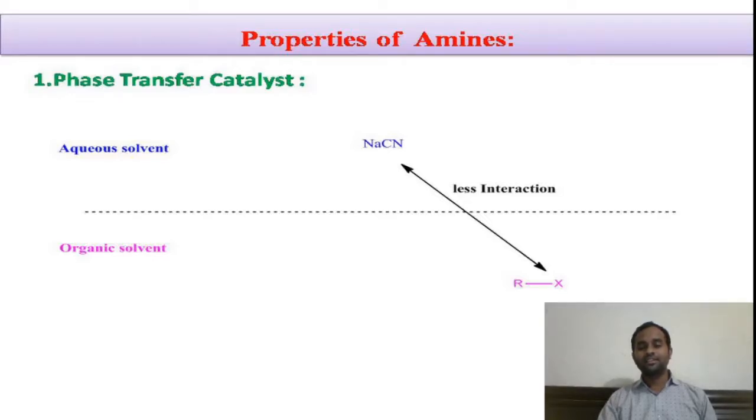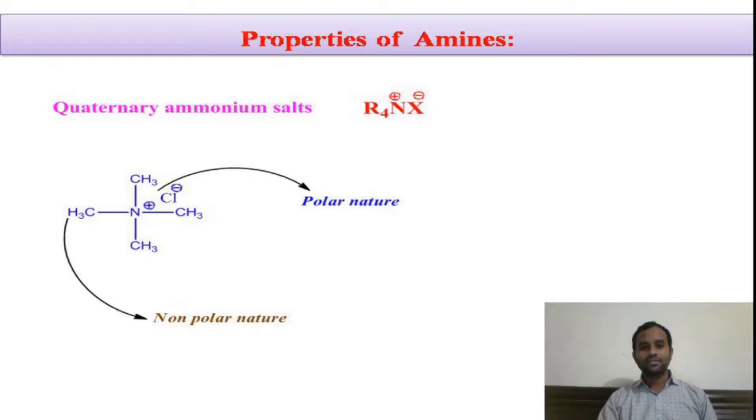So thereby there are fewer collisions between the reactant species, that is alkyl halide as well as sodium cyanide. Less interaction, fewer collisions. So the rate of reaction is very low. By using this compound, that is quaternary ammonium salts, we can increase the rate of reaction.